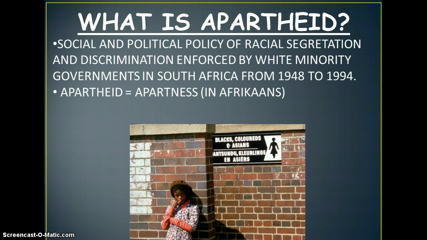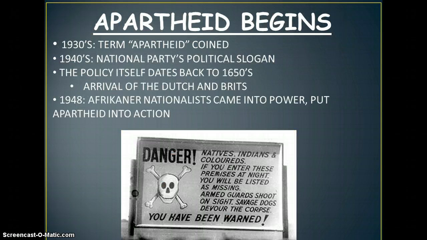Apartheid equals apartness, and the Afrikaans, the white Africans, are the ones that coined this term. Apartheid began in the 1930s, which is when they coined the term. In 1940, the National Party's political slogan became the policy itself. It was the slogan in the 1940s, apartheid, and then the policy itself dates back to the 1650s. The arrival of the Dutch and the British are the ones that kind of started this and coined the term.